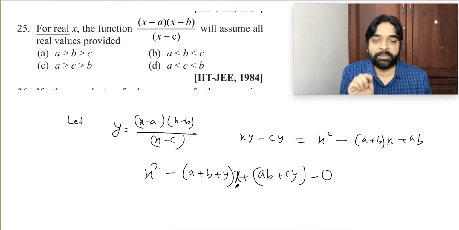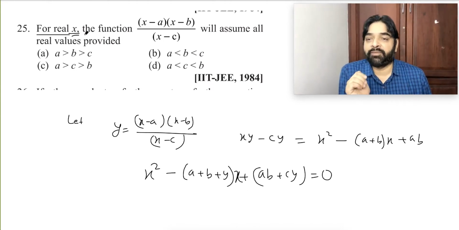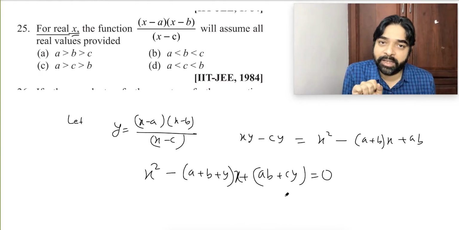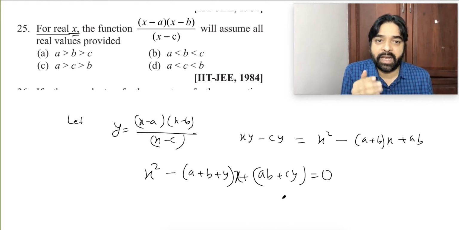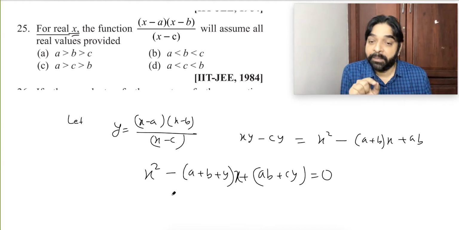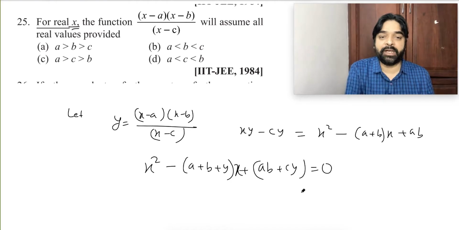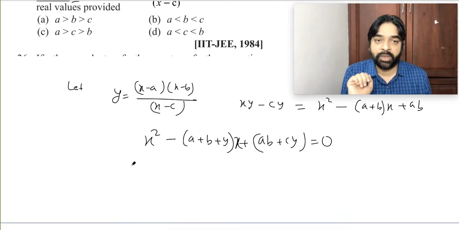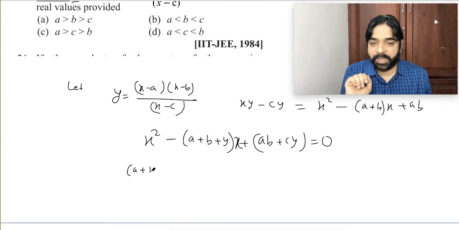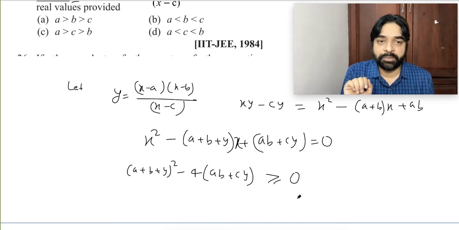This quadratic, they say something. Now it's converted into a quadratic, we can play with it. What are they saying? X is real. First thing, is this a quadratic inequality or equation? Equation. This equation has x, so they are giving information about the roots. They are saying x is real, whatever x comes is real, as mentioned in the question. So the discriminant will be greater than or equal to 0. That means (a plus b plus y) whole square minus 4 into (ab plus cy) must be greater than or equal to 0.